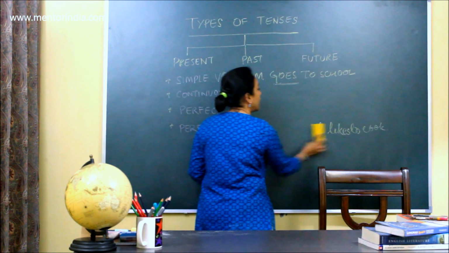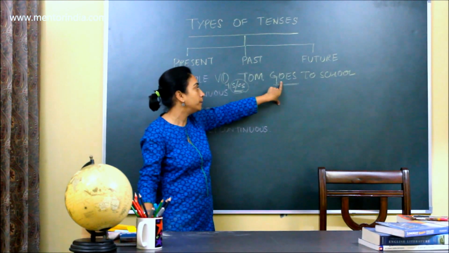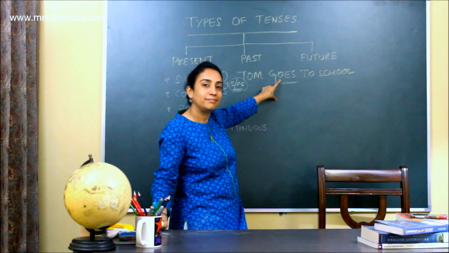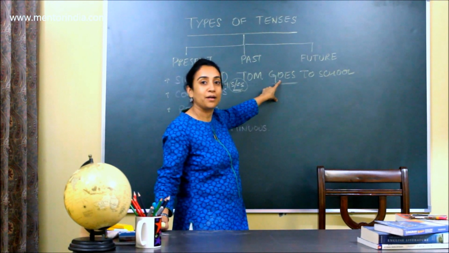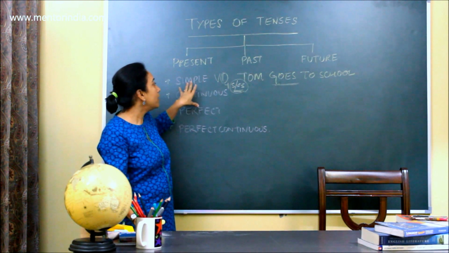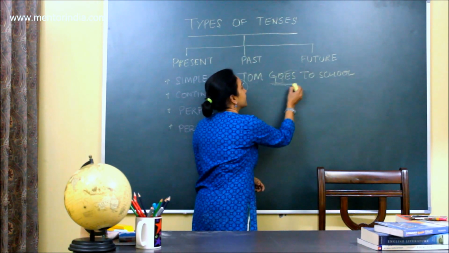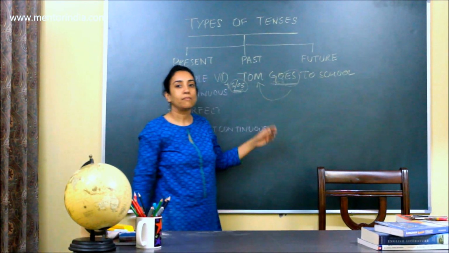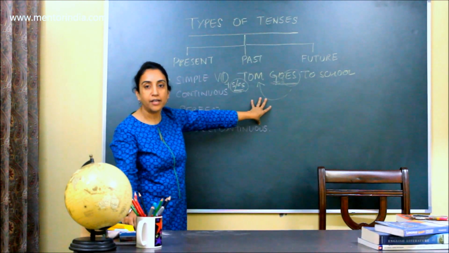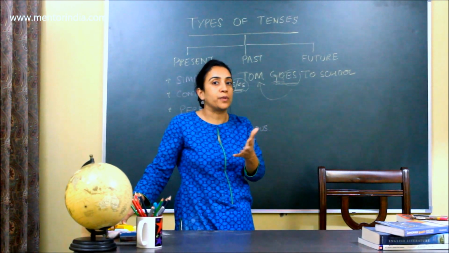So when we are talking about present simple, it is going to be the first form of the verb, which is go. Can you think of the second form of the verb and the third? The second form is went and the third is gone. But that is what we will use in the later tenses, that is past. Now, in simple, first form of the verb go and es with Tom. So Tom goes to school. Now this is where it is, and you can make several sentences like these and practice and see if you are doing the right job.